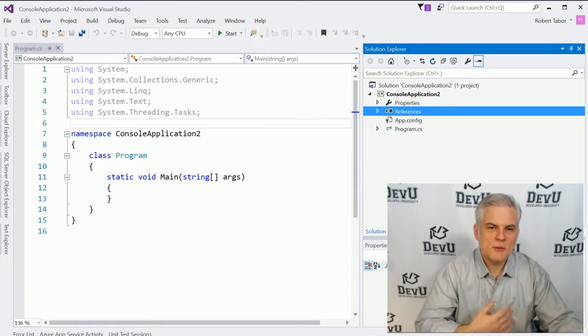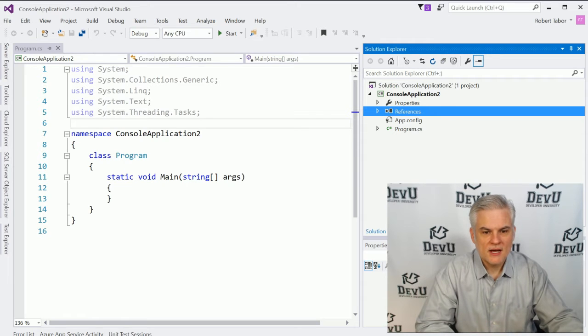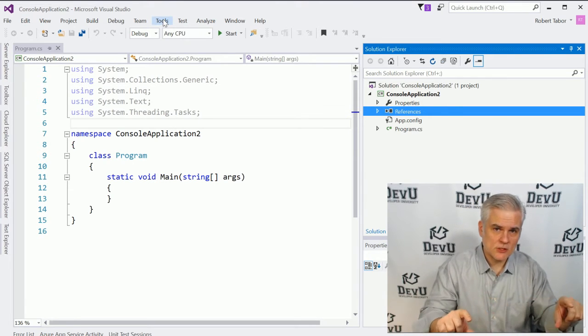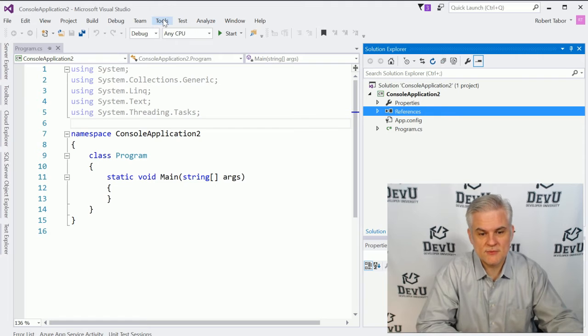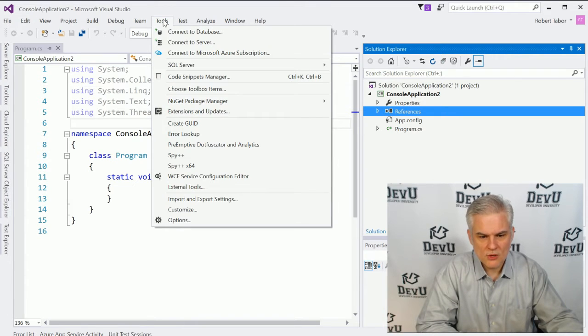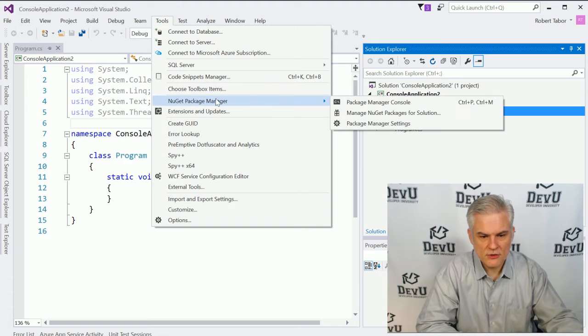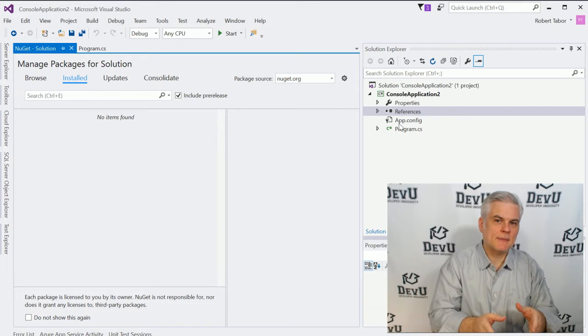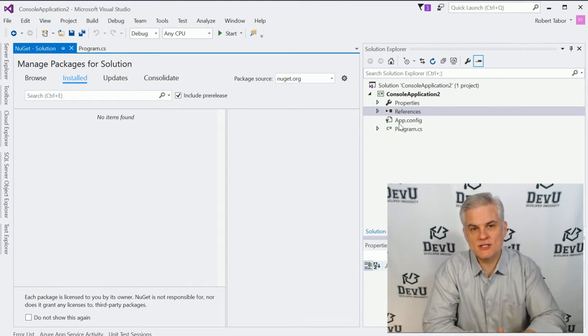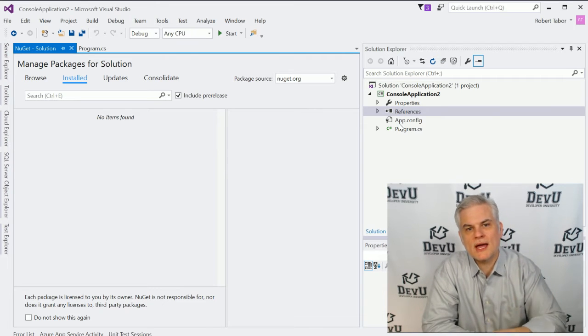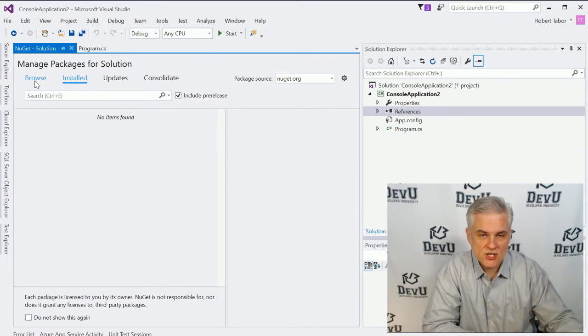All right, and so there are a number of different ways to work with NuGet in Visual Studio. I'm going to choose the visual way to do it, and I find that to be the easiest for those who are just getting started and for me because I'm a more visual kind of person. There's also a textual, almost command line style interface that would allow you to do similar sorts of things and even script these things. So let's go to the Tools menu and select NuGet Package Manager and then Manage NuGet Packages for Solution. This will open up a tab. Undoubtedly, no matter what you see on my screen, it'll look different on your screen because this is going under active development for the last few years, and it has changed frequently.